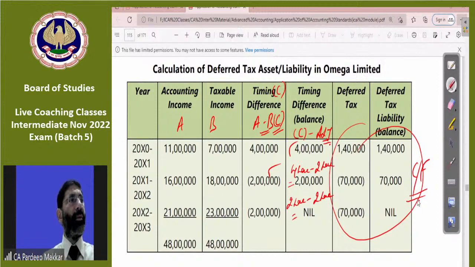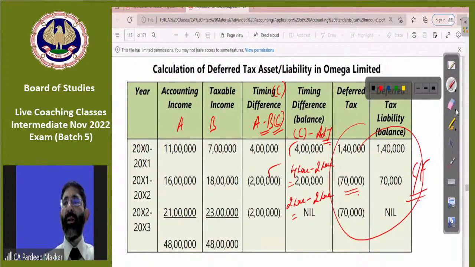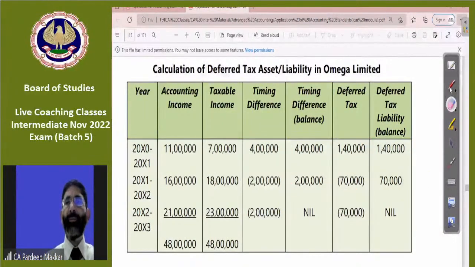Crystal clear. Very good. Wonderful explanation. Thanks, beta. Yes, sir. But how did 70,000 come in deferred tax liability? Deferred tax liability 70,000 balance, or this one? I don't know what you are interested to ask, but I would like to make it very clear. I would like to explain the thing which you are interested to have. Here it is simple, beta. You may go by this thing also.